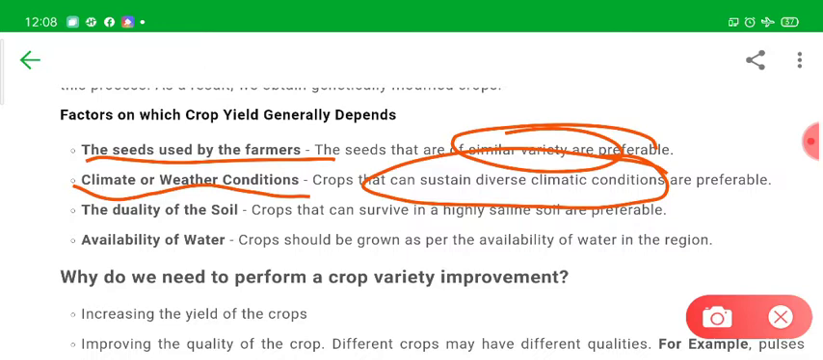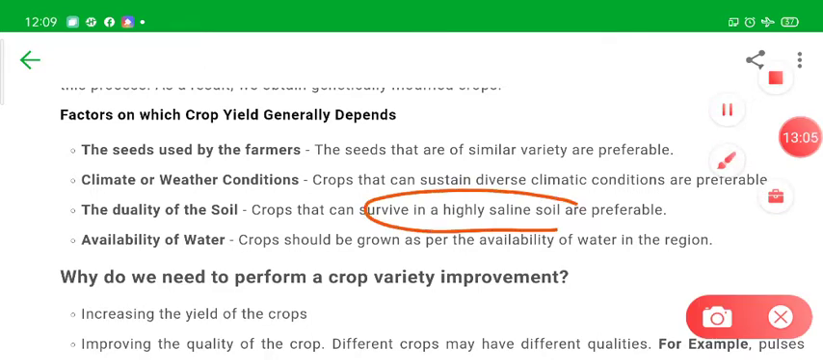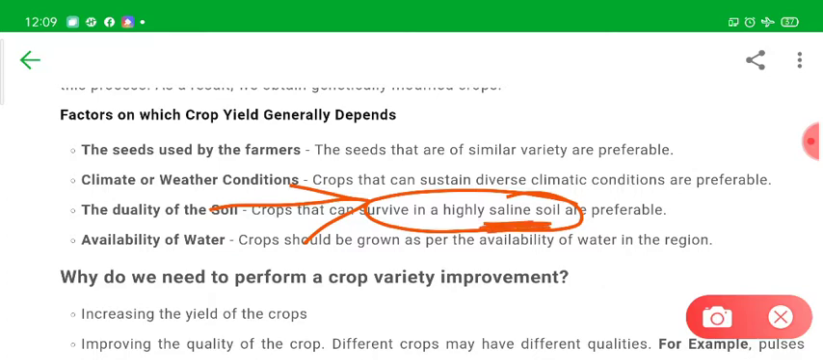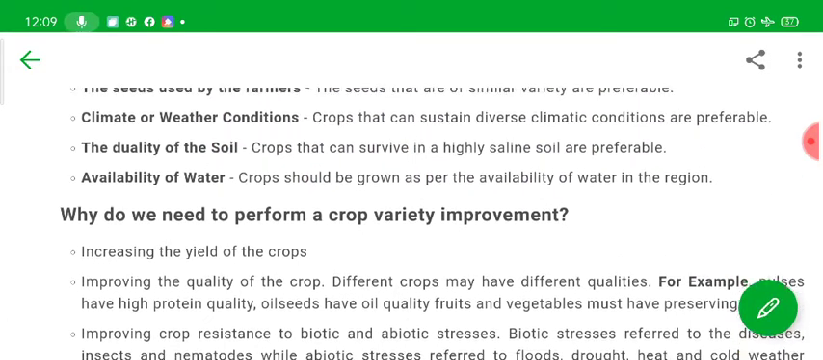The third point means that the plant should be capable of growing in different types of salinity, or even highly saline soil. The crops should be capable of growing in high salinity soils, meaning soil which has a large amount of salt. If the soil has a large amount of salt, then it is called high salinity of the soil, and this is called saline soil.